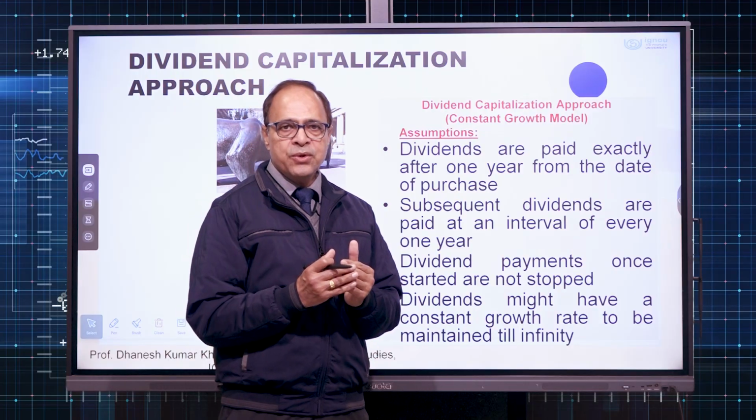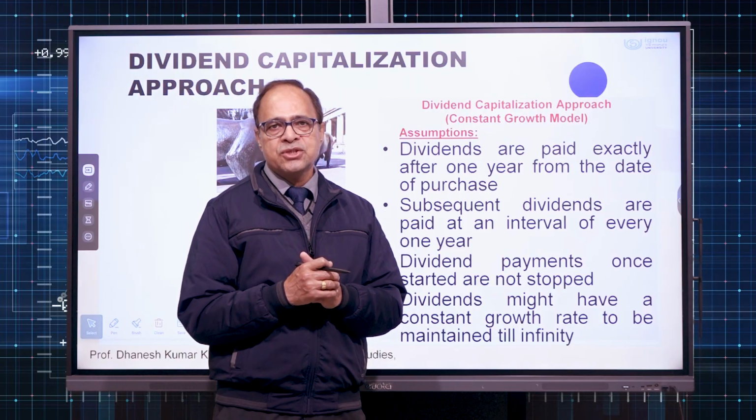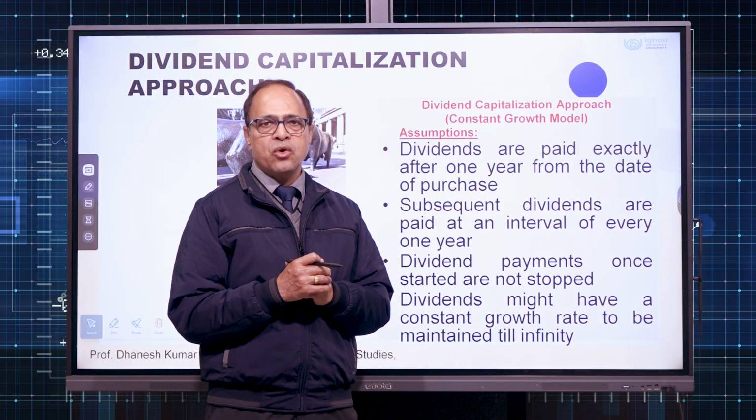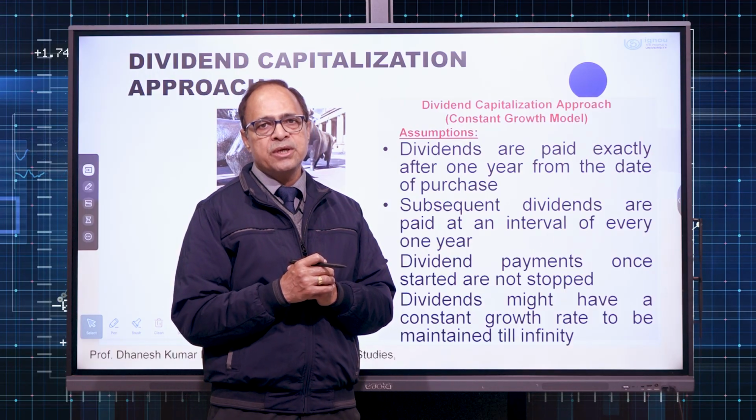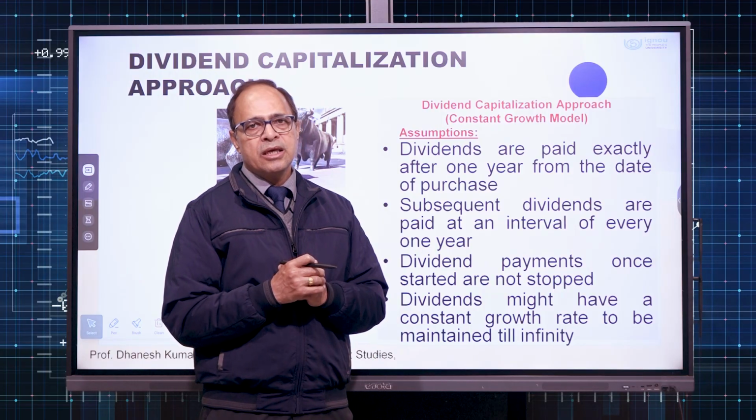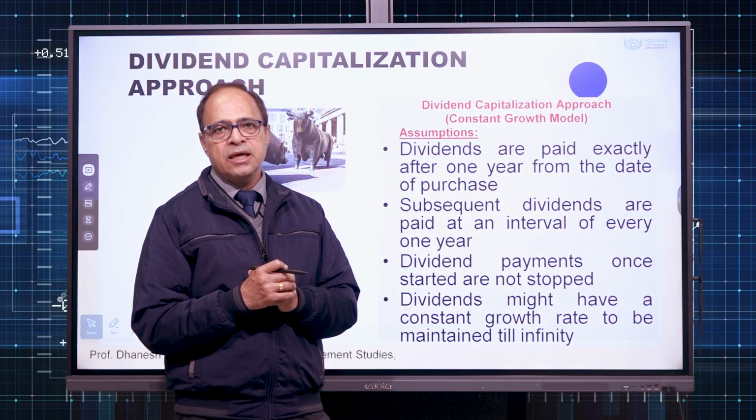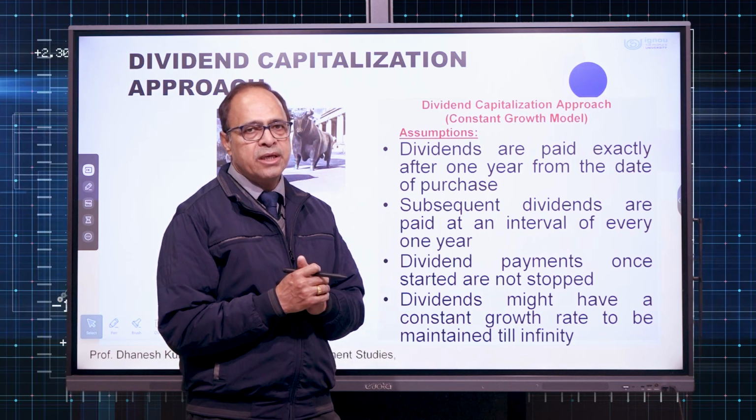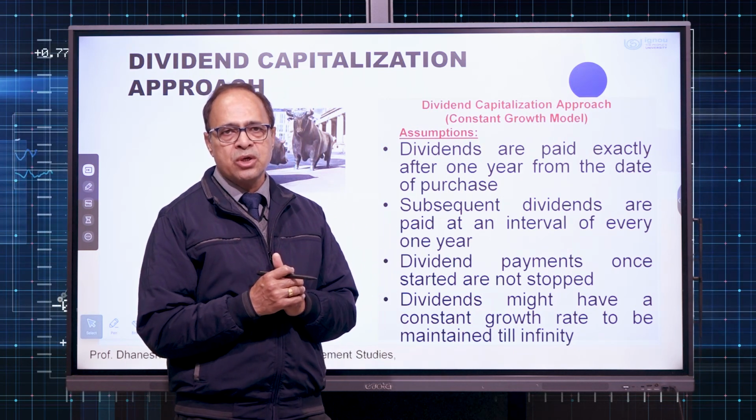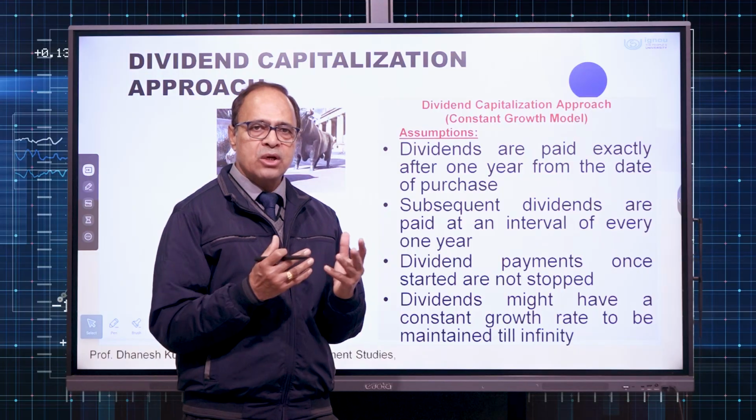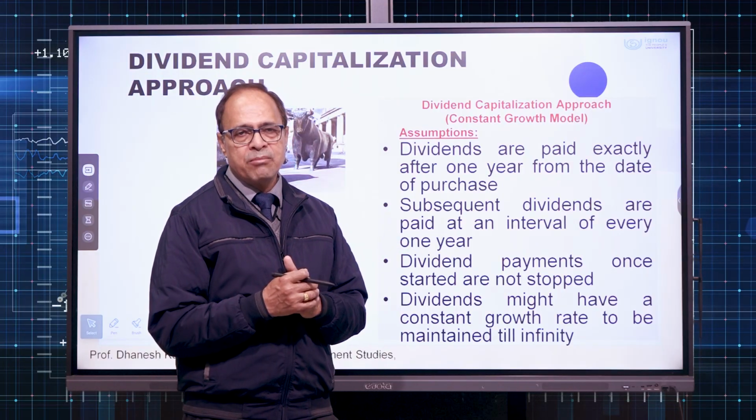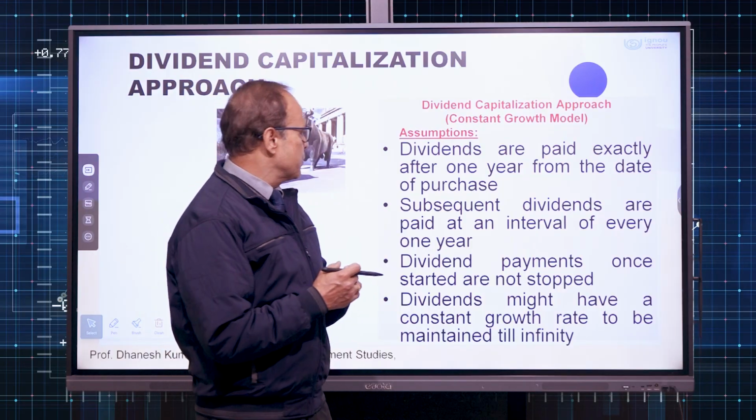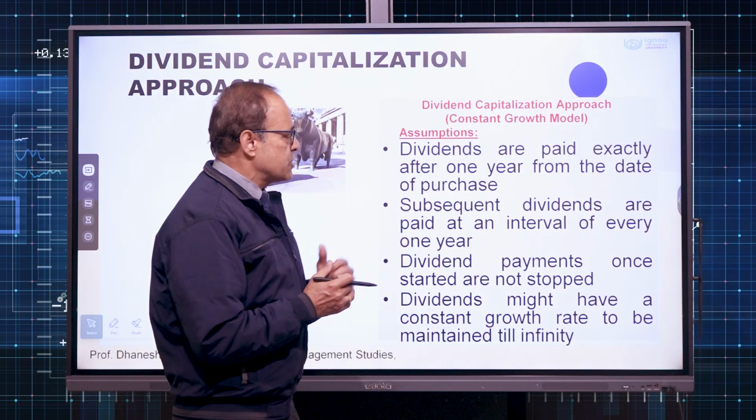Now, as we know, in equity shares nothing is sure. Company might give the dividend, might not give the dividend, or dividend will fluctuate from year to year. However, keeping into consideration certain assumptions laid down by the model, dividend growth model or constant growth model or Gordon's growth model, we can call it by any name, but practically it is dividend capitalization approach. Now what are the assumptions of this one?